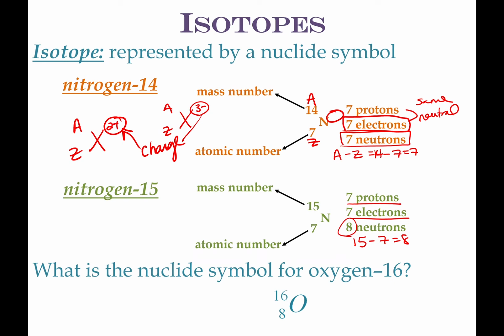This has already been written here the whole time, so this would be the nuclide symbol for oxygen 16. O for oxygen, 16 for the mass, and 8 for this. So let's try a different one. Since that one, the animation didn't work, tell me for chlorine 37. I forgot my dash. So it's chlorine 37. Let's pause it and write the nuclide symbol. So this would be the nuclide symbol for chlorine 37.